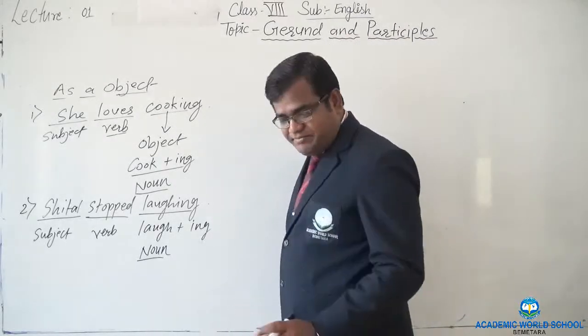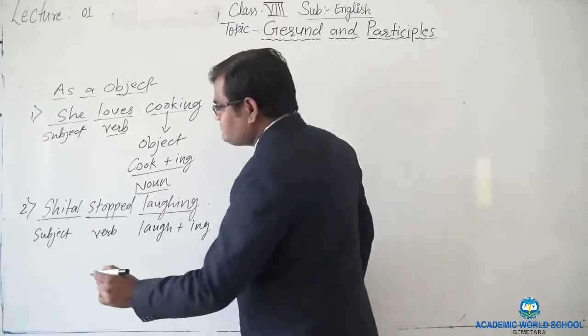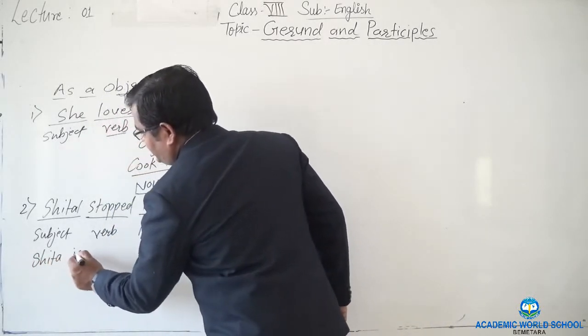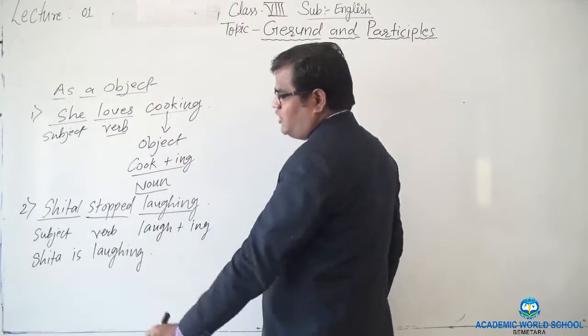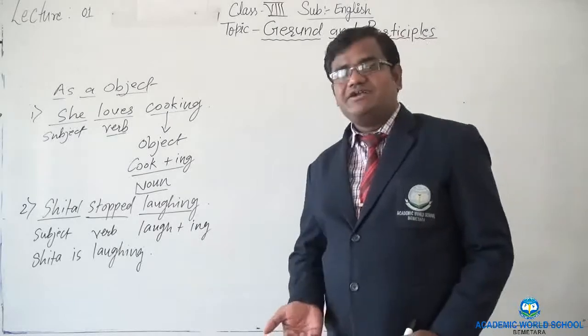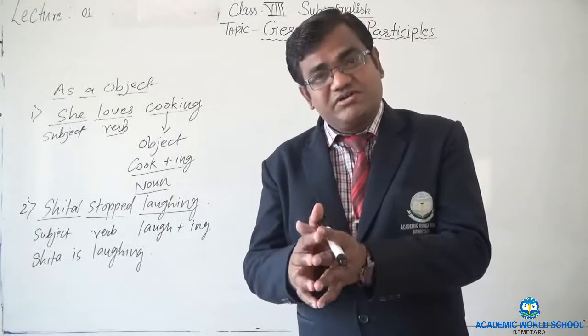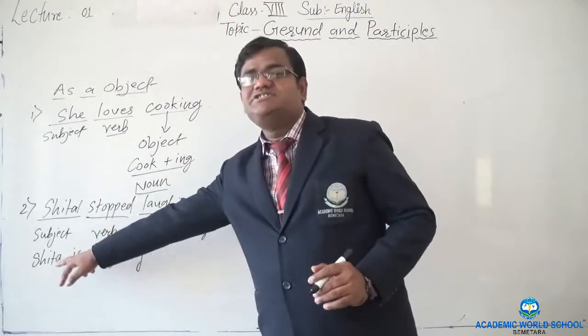Now let me write the same example in a different way. Like, Sheetal is laughing. Sheetal is laughing. Now we are talking about what action she is performing. We are not talking about the action as a whole, but we are talking about what Sheetal is doing.